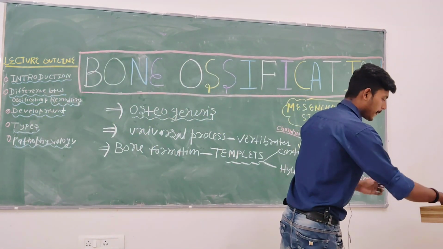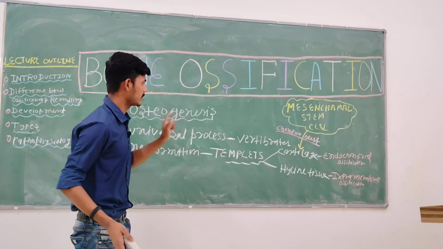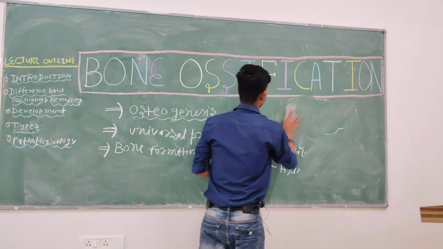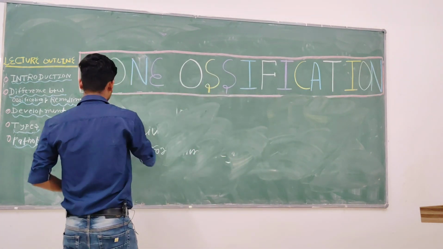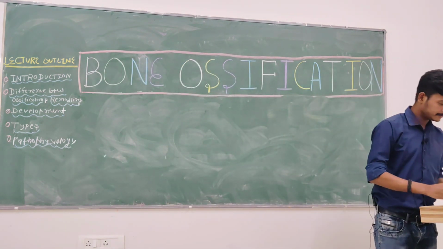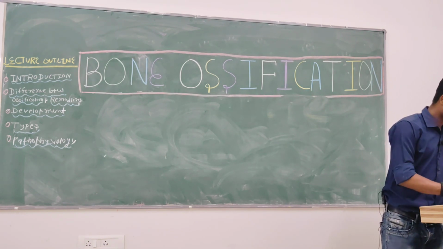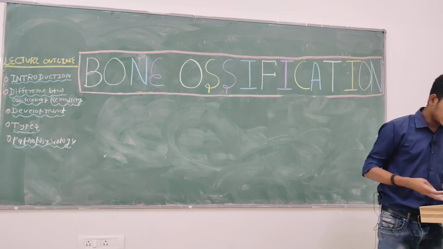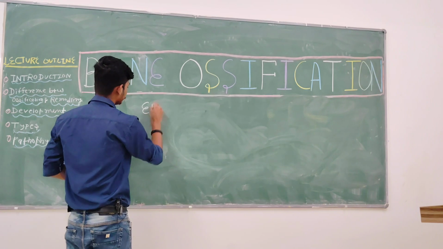Now we move ahead and describe the first type of bone ossification, or osteogenesis. Now the first process we will discuss is endochondral ossification.